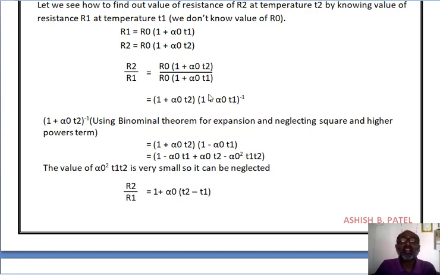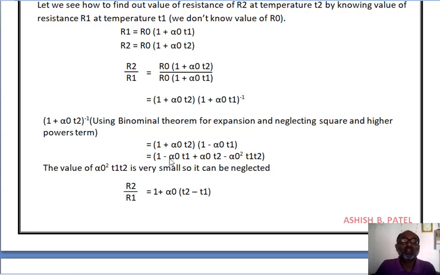But here we are neglecting the square of the terms and the higher power terms. So here we can write directly 1 minus alpha 0 T1. The remaining portion will be neglected. So R2 divided by R1 is equal to in the bracket 1 plus alpha 0 T2 times 1 minus alpha 0 T1.